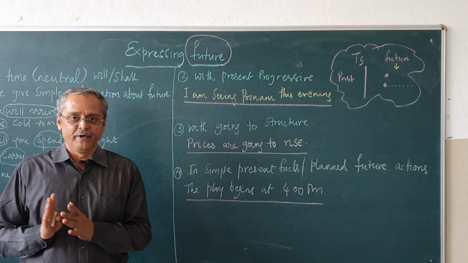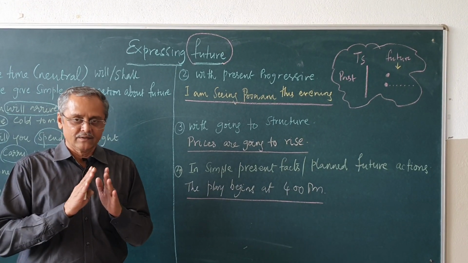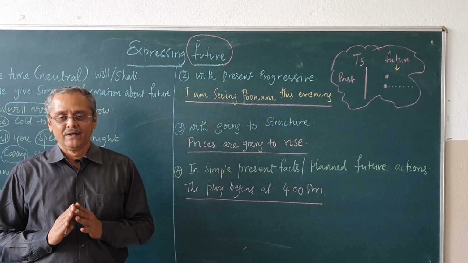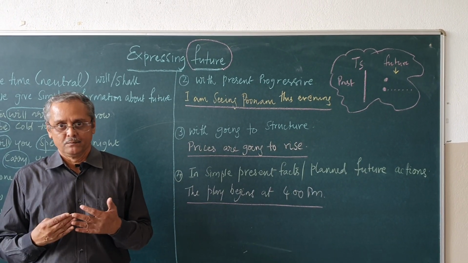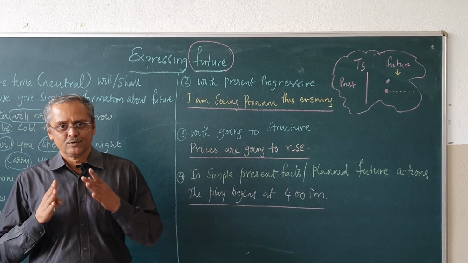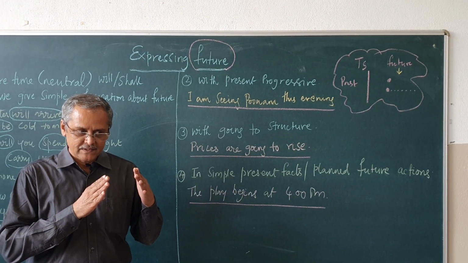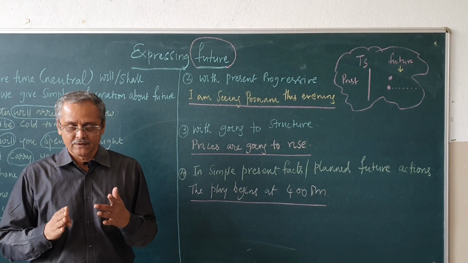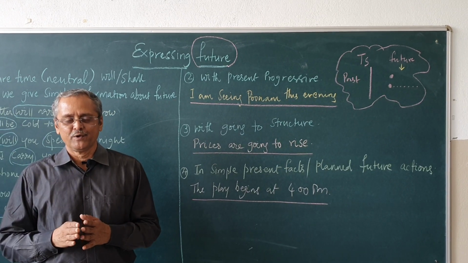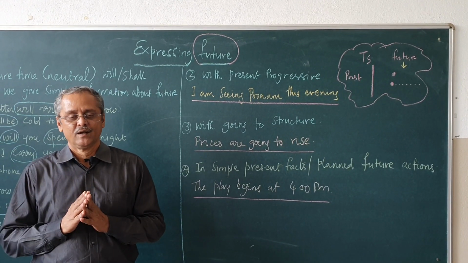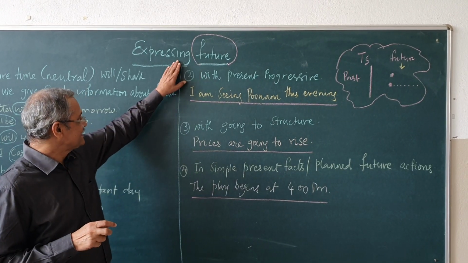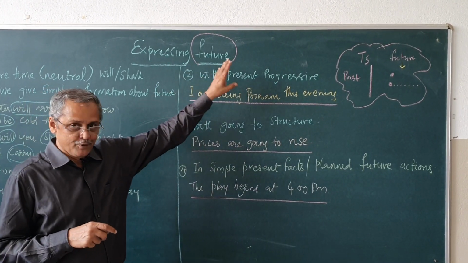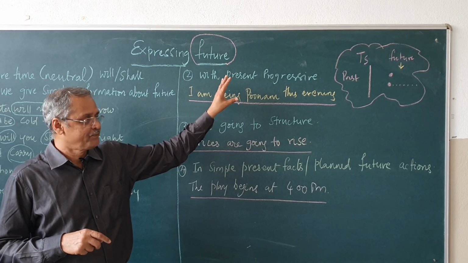Video and the next video. We call it as part 1 and part 2. We'll talk about how do we express our future. In English grammar, though we call past tense and present tense, when it comes to future, we do not call it future tense. We call it future time. So I have termed this now as expressing future.